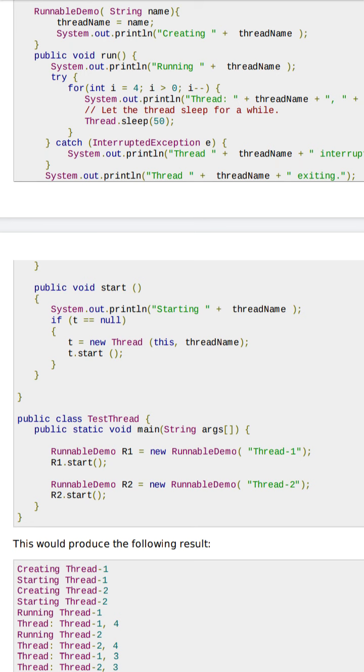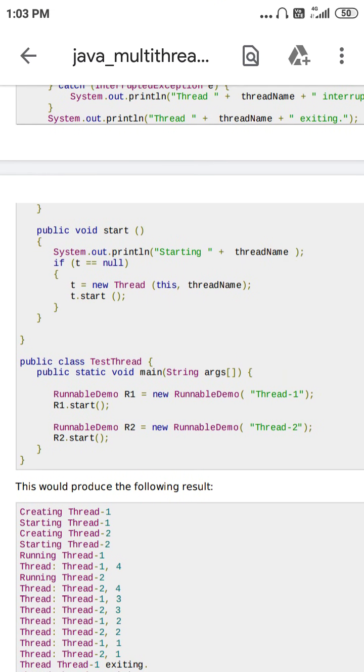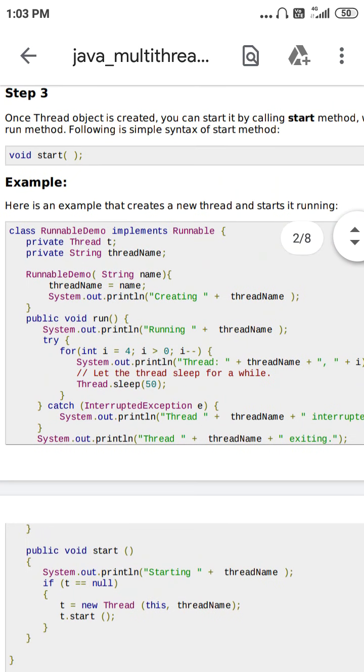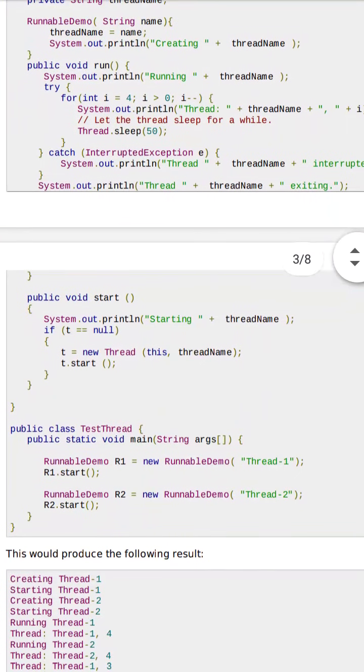Now coming to the main program. Public class TestThread, public static void main. RunnableDemo, that means the class whatever you have written, RunnableDemo R1, and you have to create the object of that one, new RunnableDemo thread 1, R1.start. That means after creating the object of that thread, it will start.